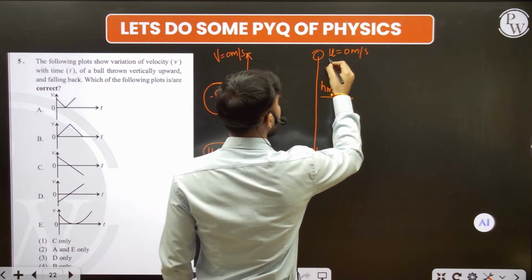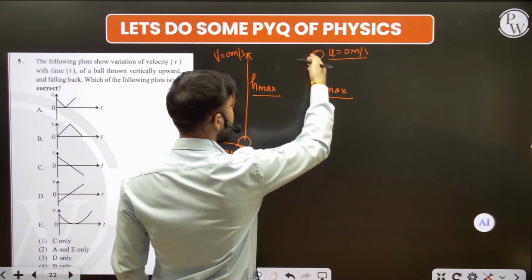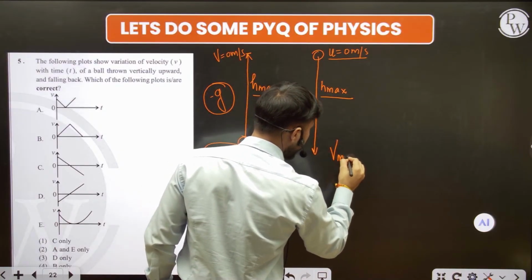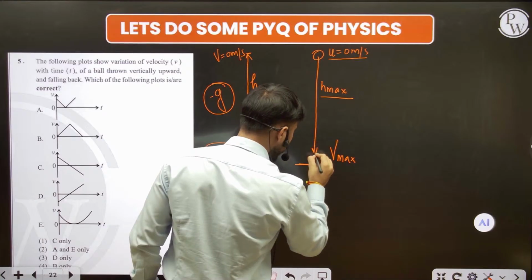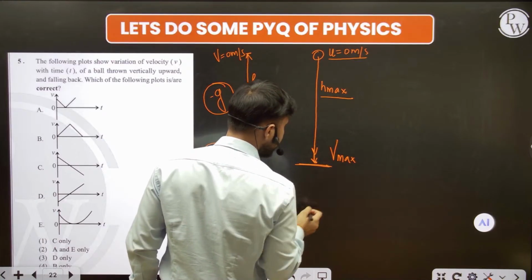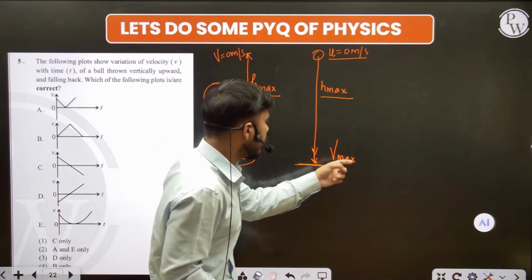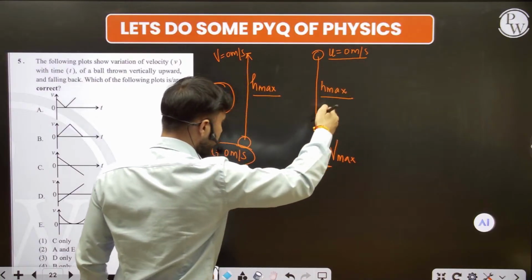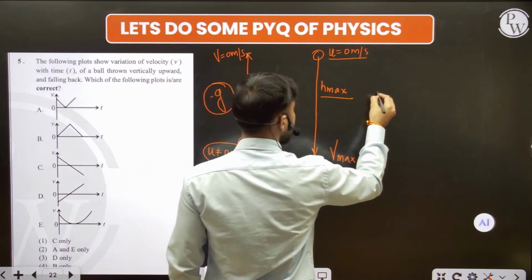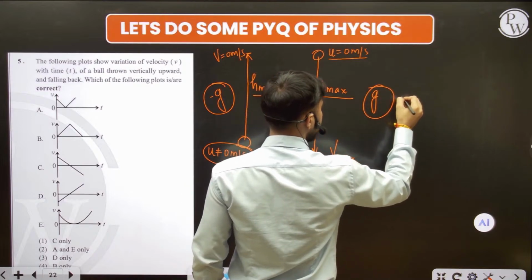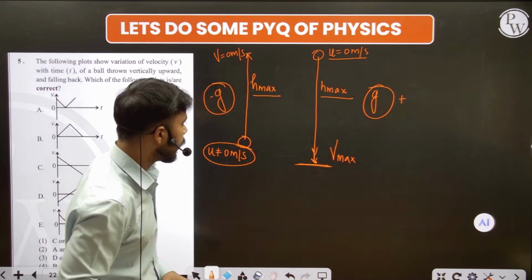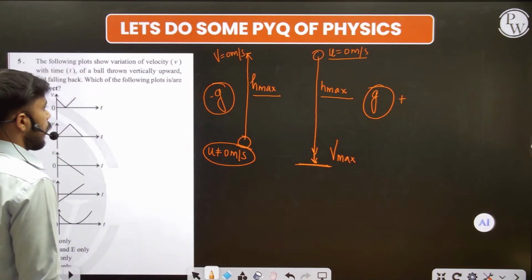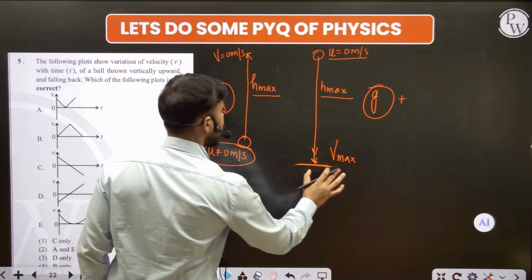So here the initial velocity is 0 meters per second, and when the object is coming downward, its velocity is continuously increasing. So whenever it is about to touch the ground, just before that, the correct word is the instantaneous velocity at that point is Vmax, the maximum velocity ever, and the velocity is continuously increasing. So this is the case of acceleration due to gravity, the positive case. Here the velocity is decreasing, that is the retardation case; here it is the acceleration case. So fine sir, we understand that is the retardation case and that is the acceleration case.